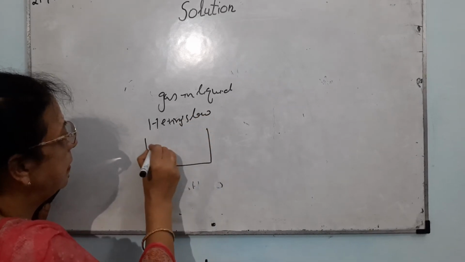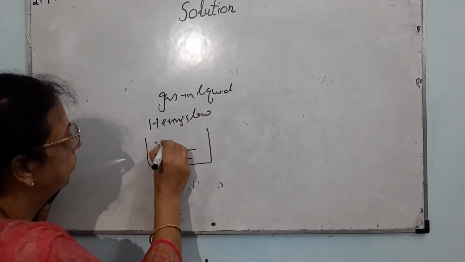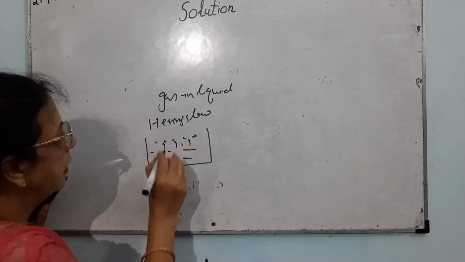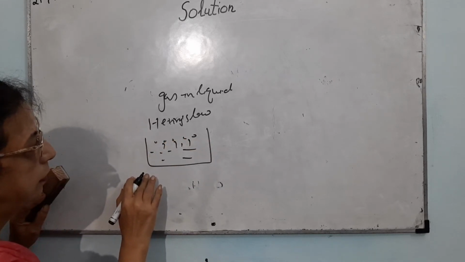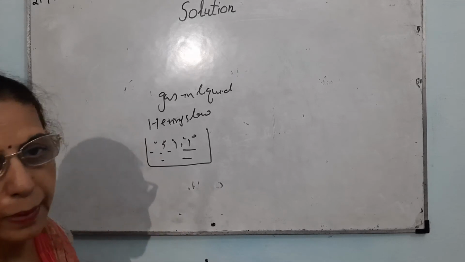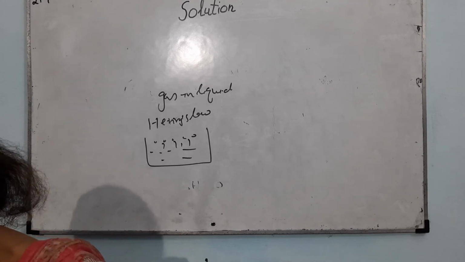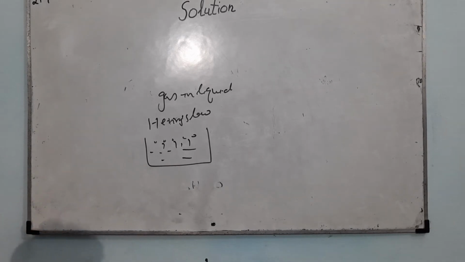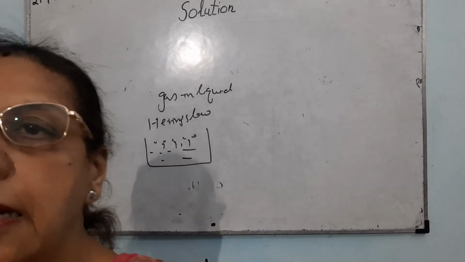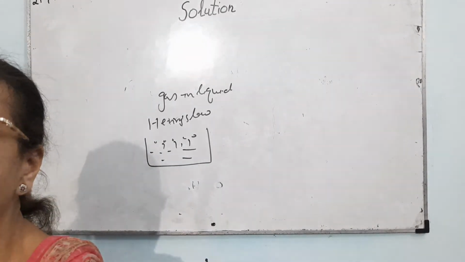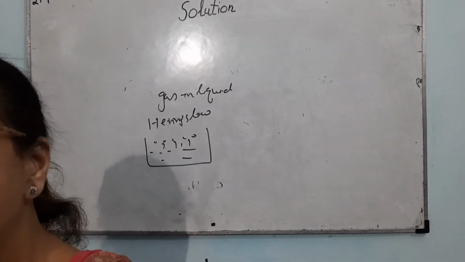When gas is dissolving, the gas is going in solution. This is the particular law which has been given. Initially it has been given in terms of solubility: the solubility of a gas in a liquid is directly proportional to the partial pressure.